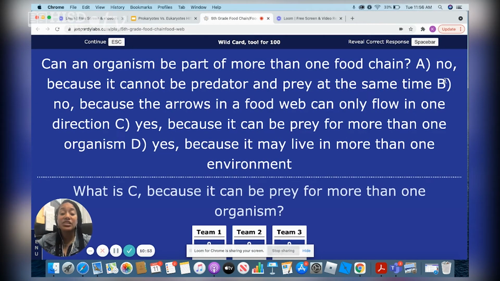Absolutely. The answer to this question is C, because it can be a prey for more than one organism. As we saw in that previous question, frogs most likely eat more than just grasshoppers. So they are predators for more than just the grasshopper. Along with that, the grasshopper is probably eaten by more than just frogs. So the grasshopper is prey for multiple organisms, not just the frog. And the frog is a predator for more than one organism, not just the prey.